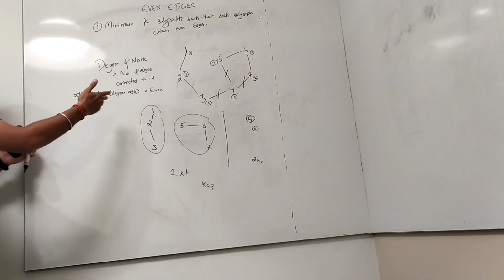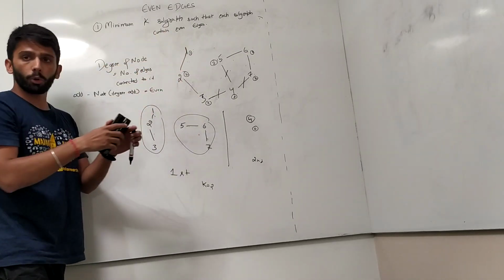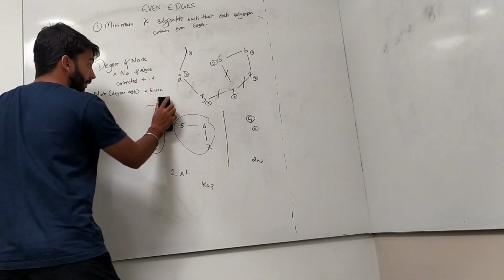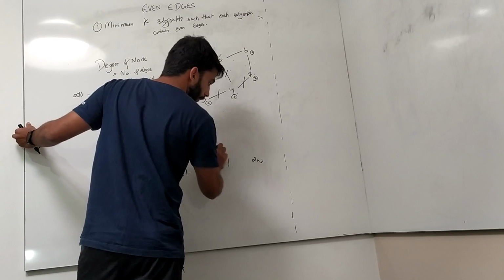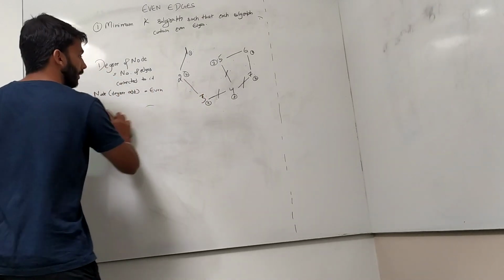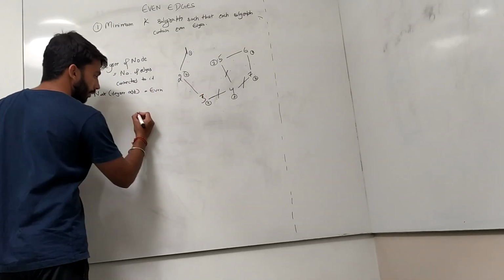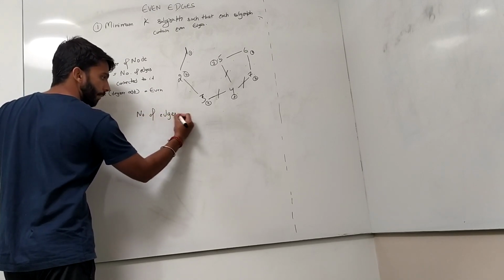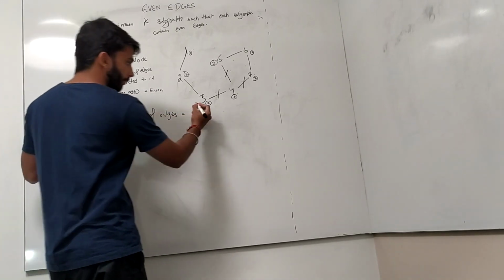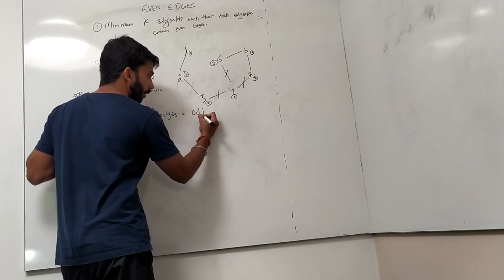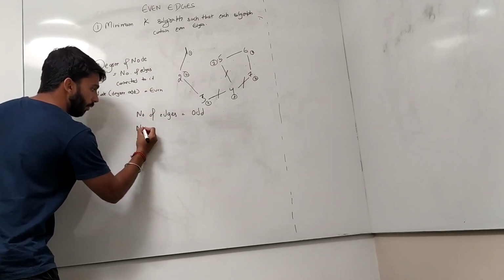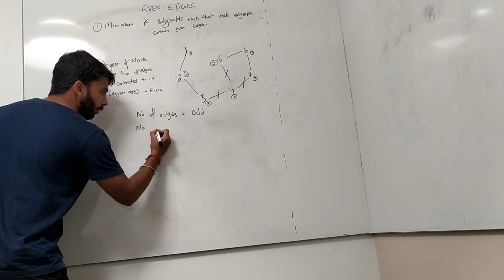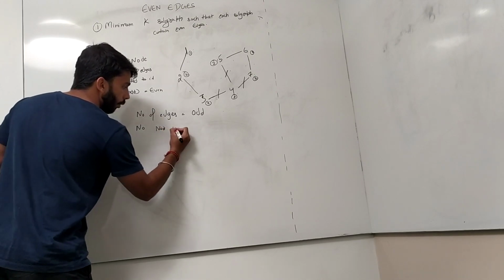Okay, so this is the condition if we find any graph which has a node with odd degree. Now another case arises. We also have one case where the number of edges is odd, but there is no node with odd degree.